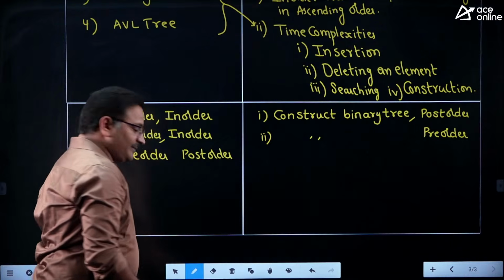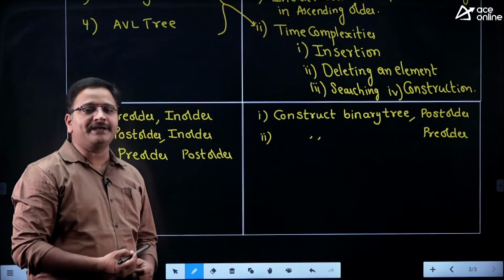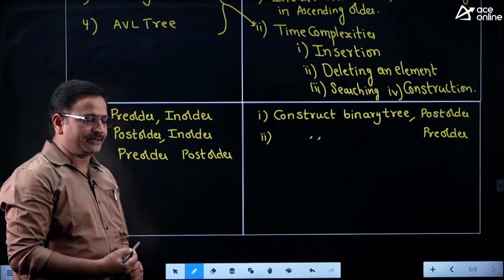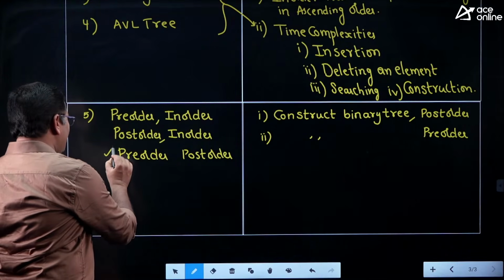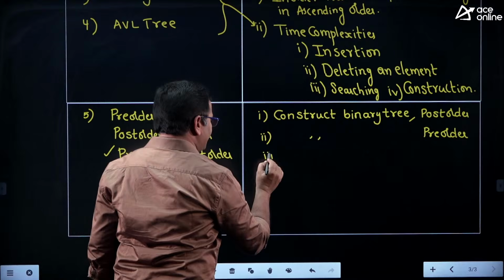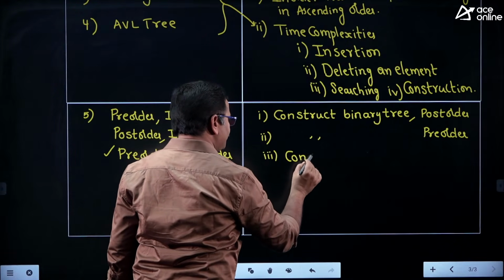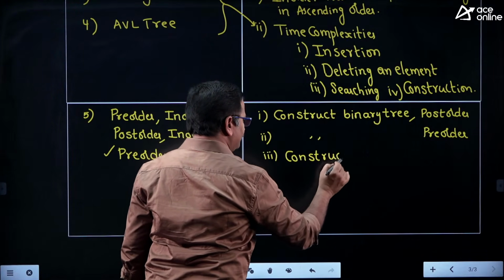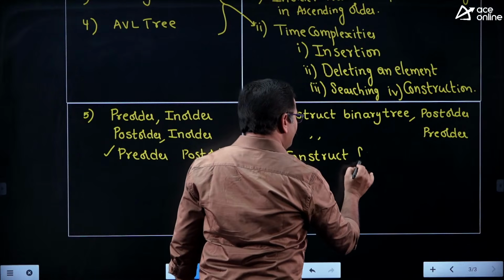But there is one concept called construction of full binary tree. By using pre-order and post-order, we can construct a full binary tree, friends.